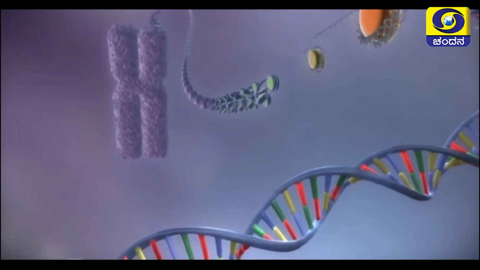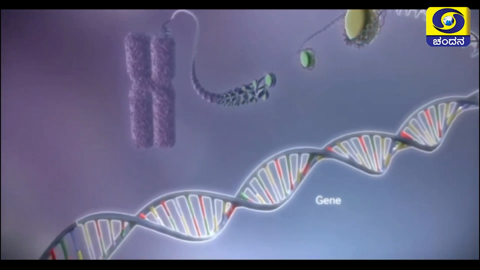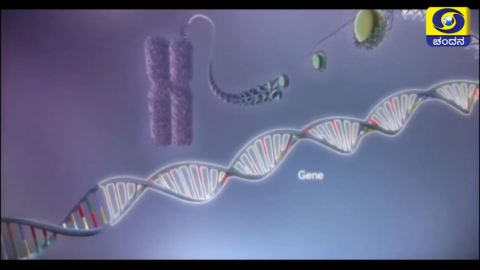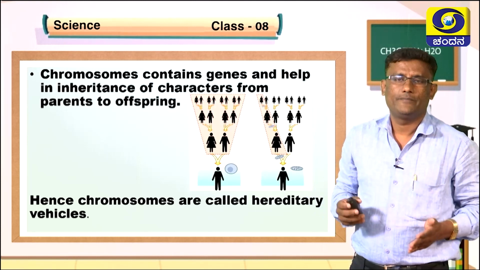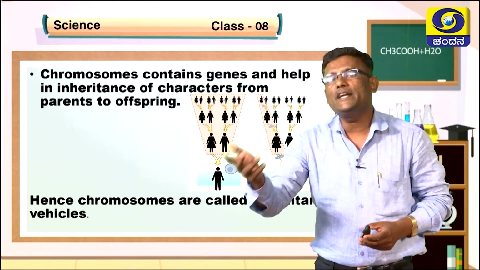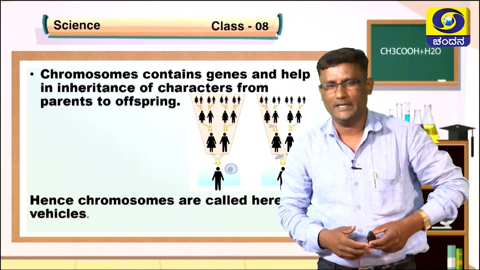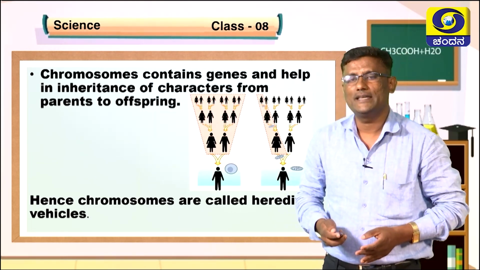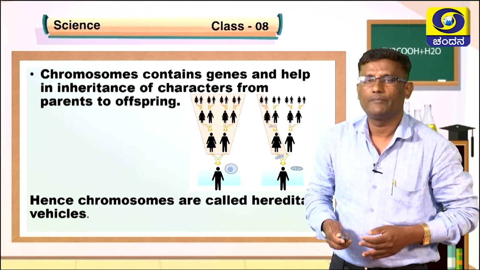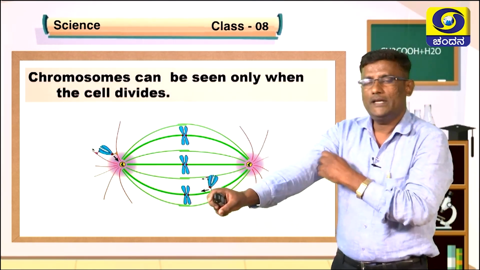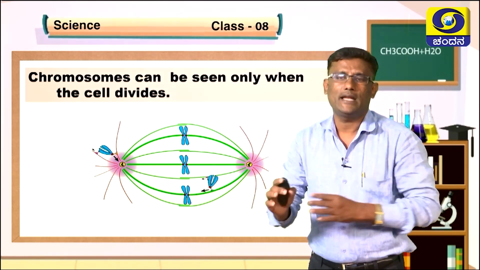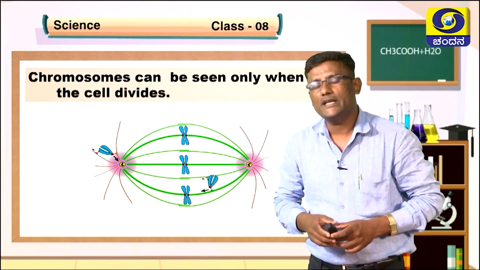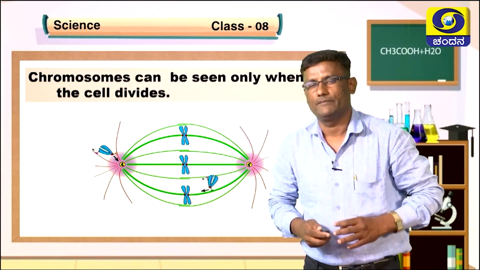These genes are transmitted from one generation to another during reproduction. Chromosomes contain genes, and genes help in the inheritance of characters from parents to their offspring. That is why chromosomes are considered the hereditary vehicles. And one more thing, please understand, we can see chromosomes only during the time of cell division.